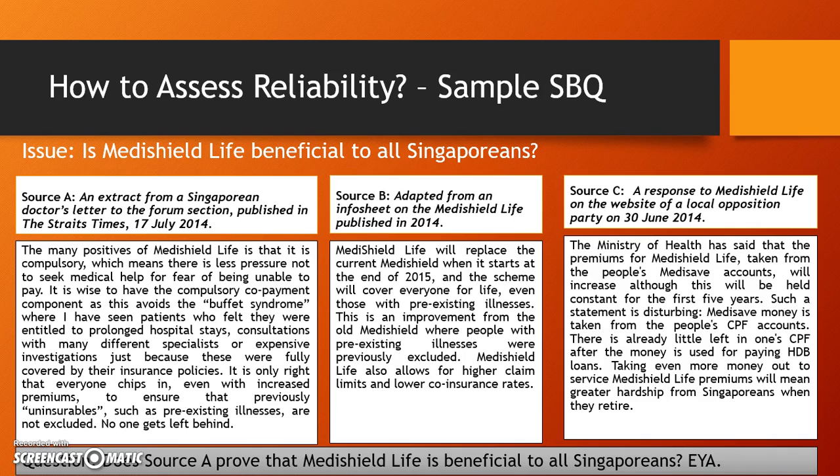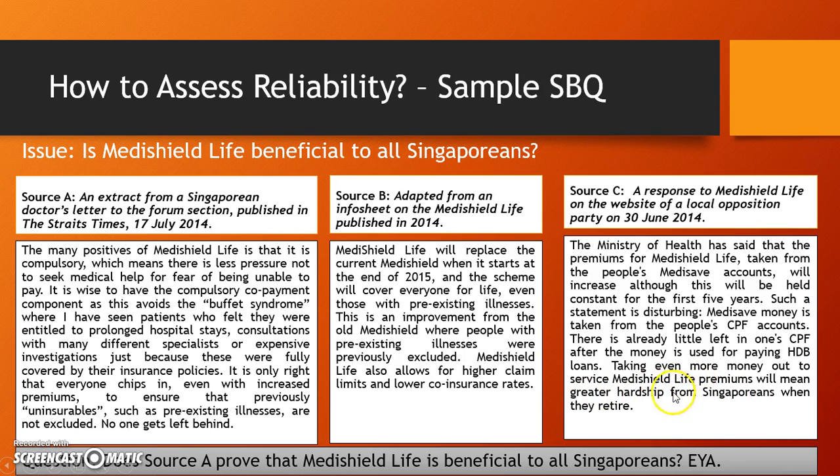The last source, source C, talks about the response on MediShield Life from the local opposition party. Basically this person said that the Ministry of Health has said that the premiums for MediShield Life taken from the people's MediSave accounts will increase, although this will be held constant for the first 5 years. So this is talking about premiums. Basically you need to pay more, but for the first 5 years you don't need to pay more. Such a statement is disturbing because the MediSave money is taken from the people's CPF accounts and there's already little left. So if you take more, it will be greater hardship for Singaporeans.